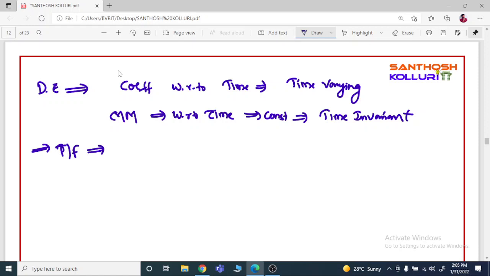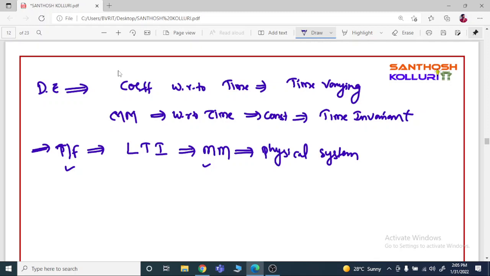In the transfer function approach, we take linear time invariant systems, which are mathematical models describing the physical systems. With respect to this mathematical model, we analyze the transfer function approach for a physical system. So this is related to the system, control system, and mathematical model of control systems.